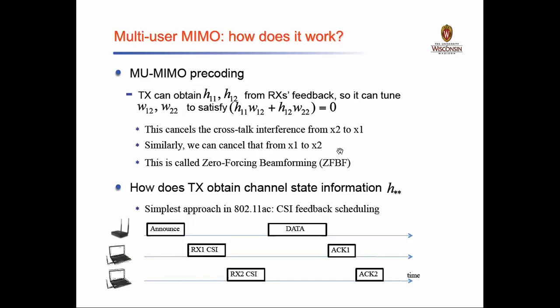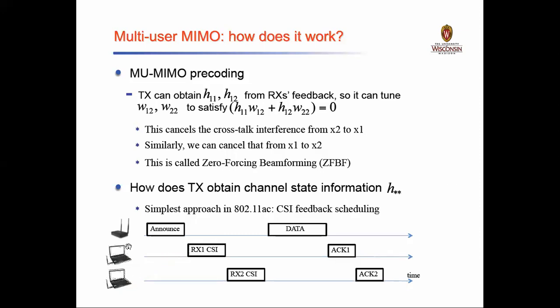So it is vice versa. You can cancel from X1 to X2, or you can cancel from X2 to X1. What this concludes is that zero-forcing beamforming is possible by making use of this multi-user MIMO system. How does the transmitter obtain channel state information? Because we need the channel information before transmission, right?